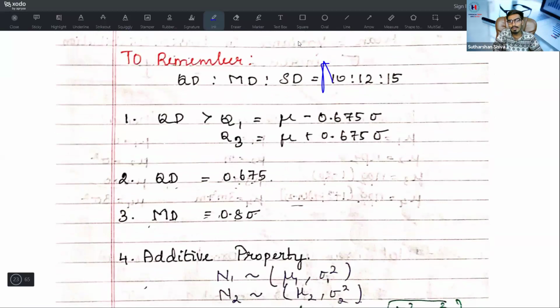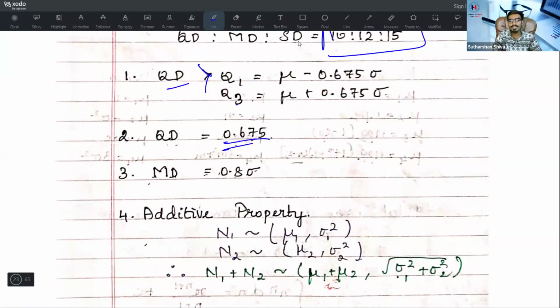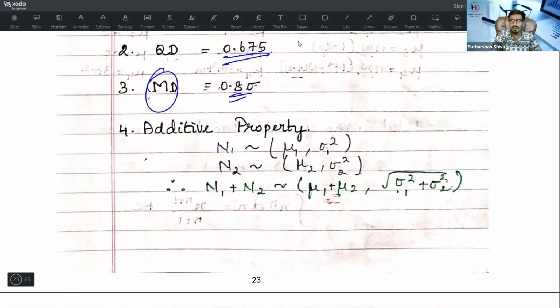To remember this, we have already covered the ratio 10 is to 12 is to 15, that is QD is to MD is to SD. If they ask for QD, you need to find Q1 and Q3. Q1 is mu minus 0.675 sigma and Q3 is mu plus 0.675 sigma. So QD is 0.675 sigma. What is MD? It is 0.8 of sigma, that is 4 by 5 of the standard deviation.